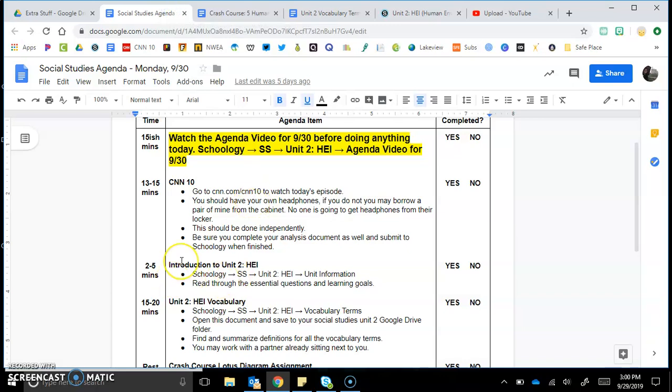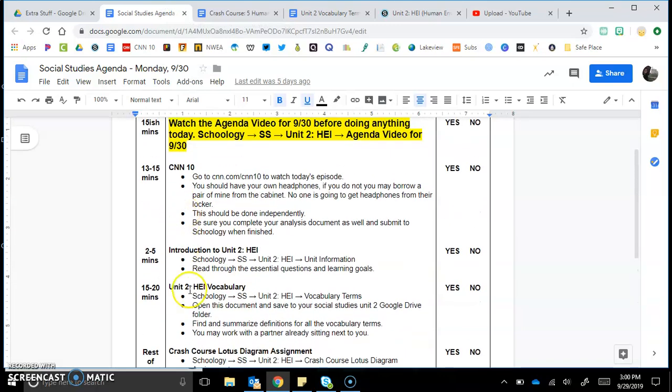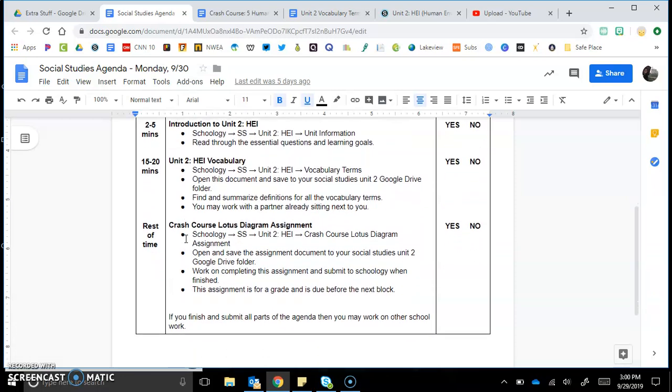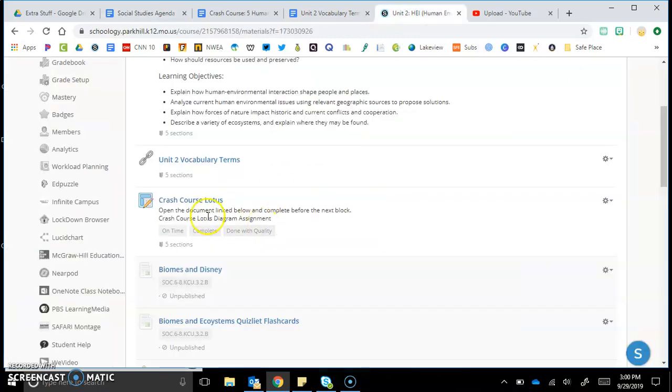So that is CNN 10. Then your intro to your unit, then your unit vocabulary terms. When you're done with those, you are not submitting them to Schoology, you are keeping them in your Google Drive. After that, you guys are coming back to Schoology and going to the Crash Course Lotus assignment. This is an assignment that is due before the next class period, okay? So make sure that you get this done and get it submitted.